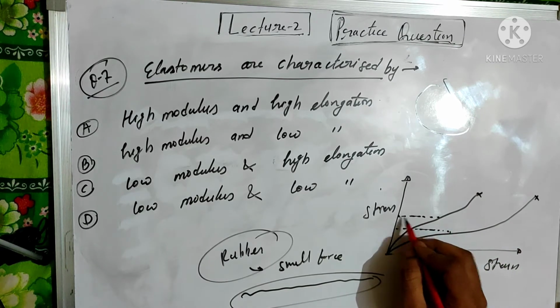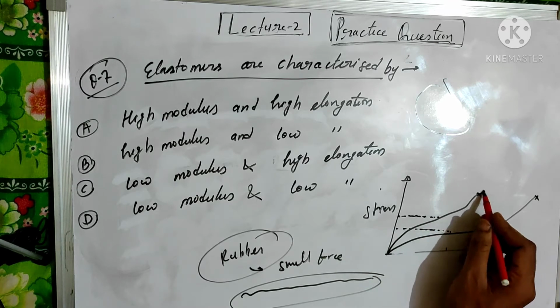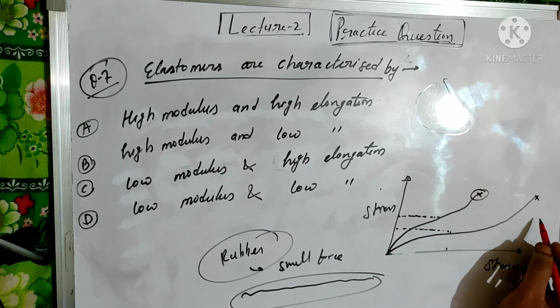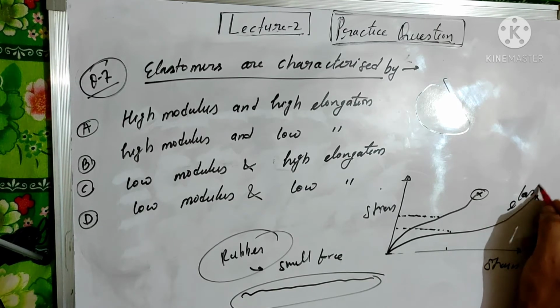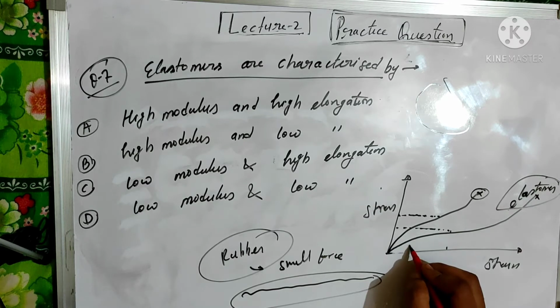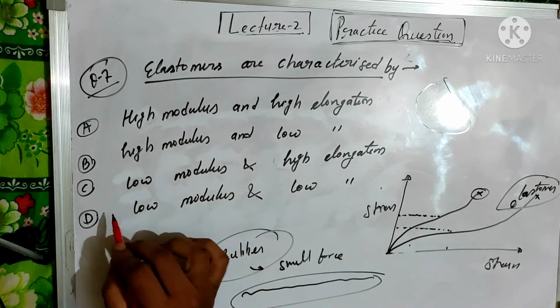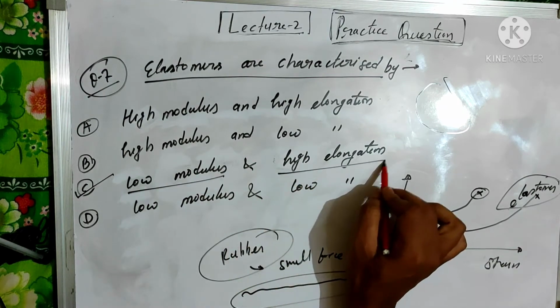The modulus of plastic is high and its elongation is low compared to the elastomer. So the elastomer is characterized by low modulus and high elongation. So the correct option is C, low modulus and high elongation.